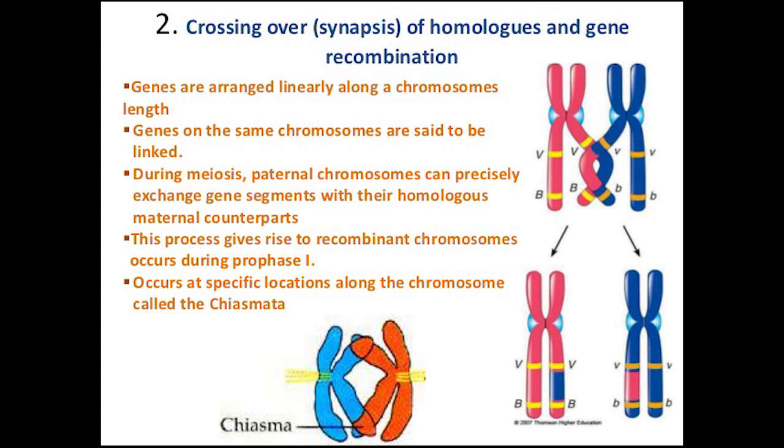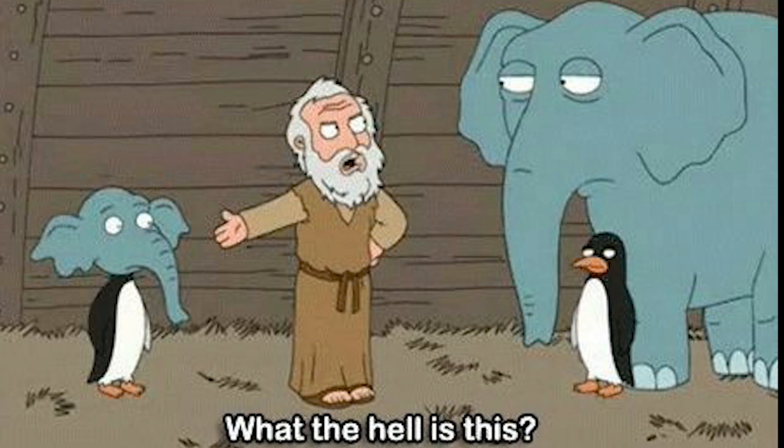Remember, the ultimate aim of mitosis is to create identical cells, but the ultimate aim of meiosis is to create variant cells, gametes that are different from each other, to produce variation in a population. That is why prophase 1 of meiosis has this crossing over process. It ensures that variation happens in a population, or else all of us would look just like our parents. There won't be any difference. So the meiosis process makes the difference possible.